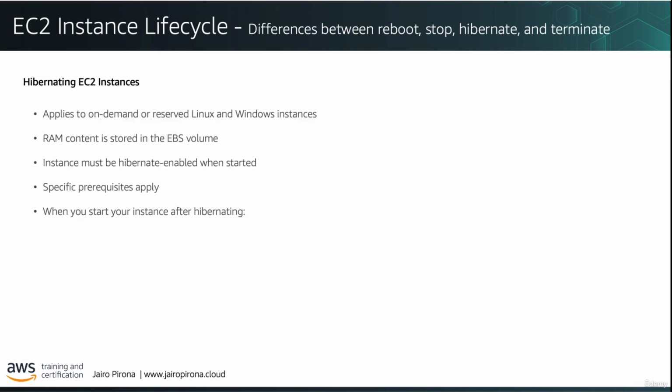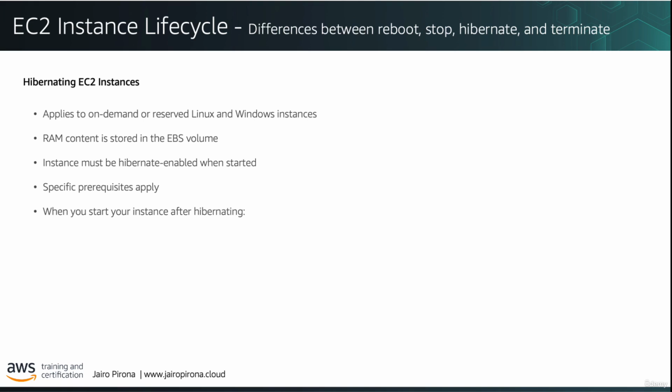Then we have hibernation. Now, this applies to Linux and Windows on-demand or reserved instances. Previously, it was only possible for Linux, but AWS has already expanded that support for Windows instances. So hibernation gives you the convenience of pausing and resuming instances, saves you time by reducing application startup time, and saves the effort of having to set up the environment or applications again from scratch. Instead of having to recreate the state of memory, hibernation allows applications to pick up exactly where they left off.